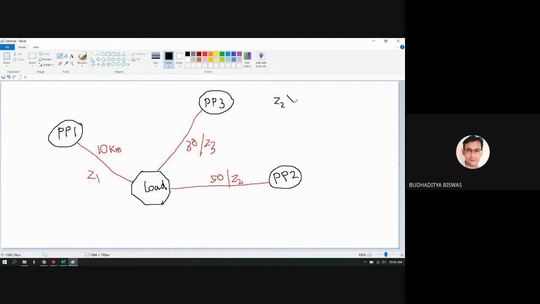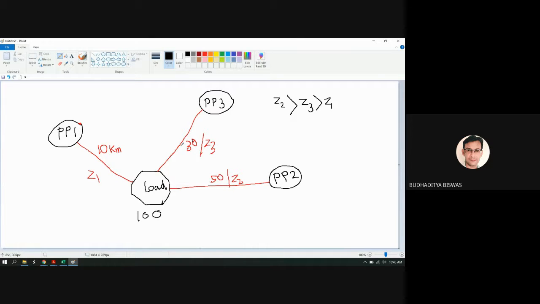Z2 is greater than Z3 is greater than Z1, because this Z, or the resistance, whatever you call it, depends upon the distance. Now you see, after you apply the economic criteria, suppose the load demand is 100 megawatt.